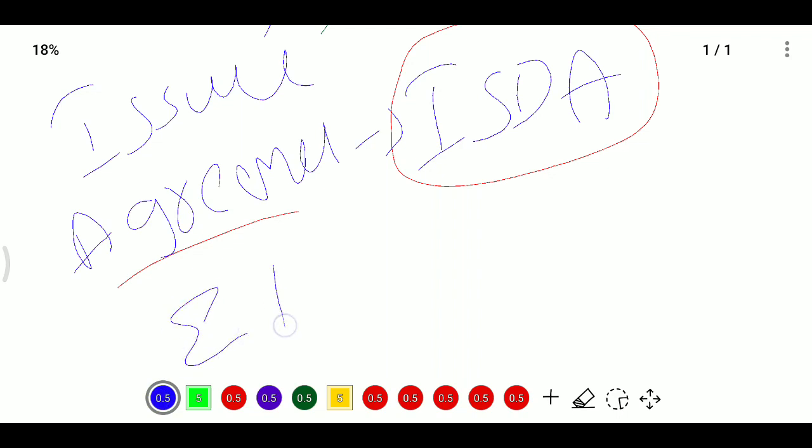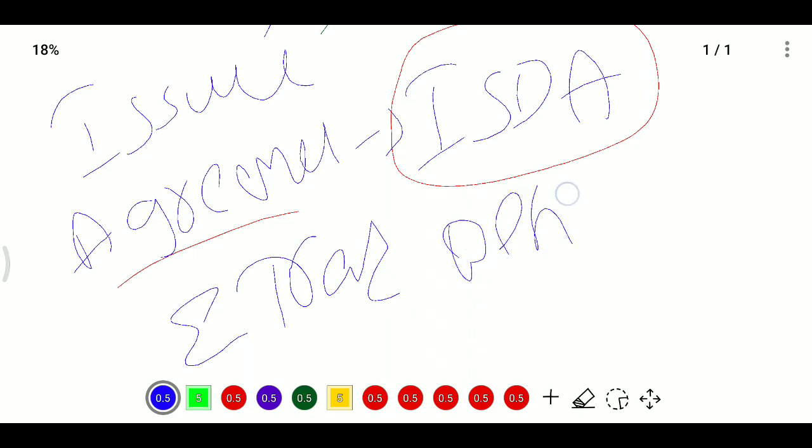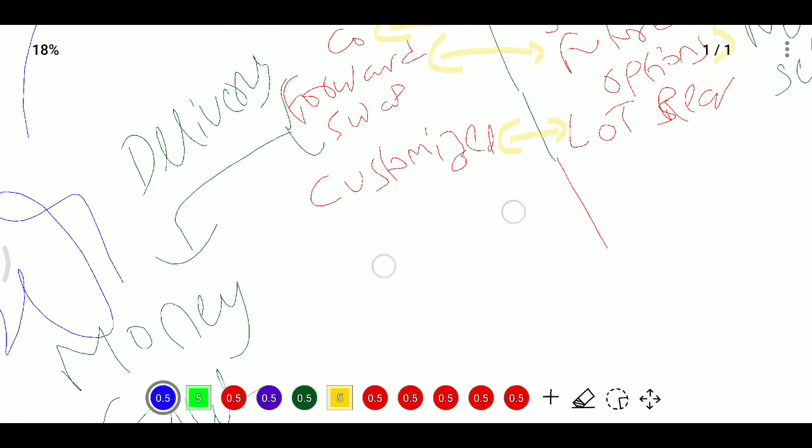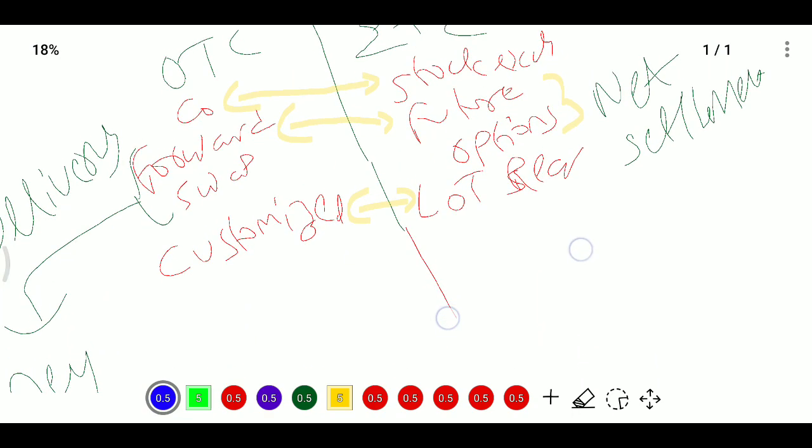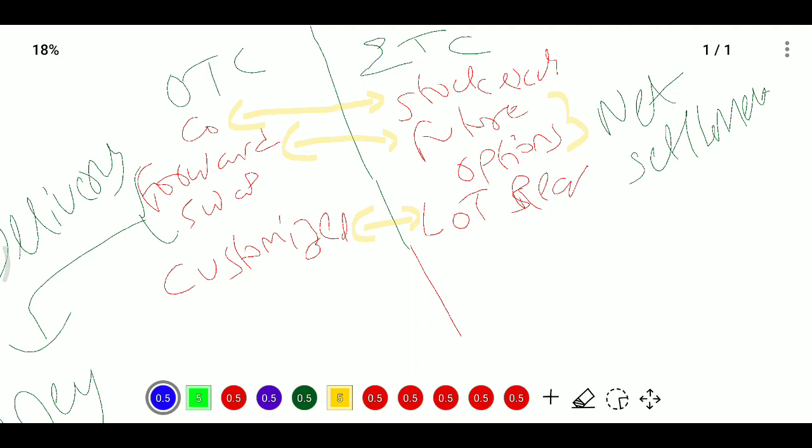What is the difference between OTC and exchange-traded derivatives? Exchange-traded derivative means what we have discussed: it is traded through the stock exchange, with the exchange in between the parties.